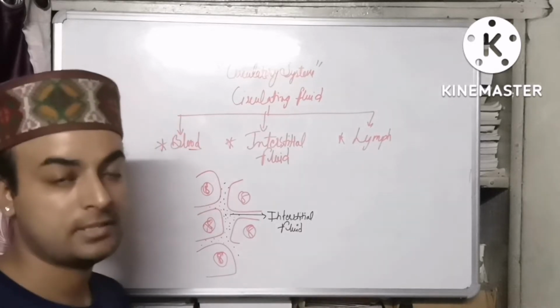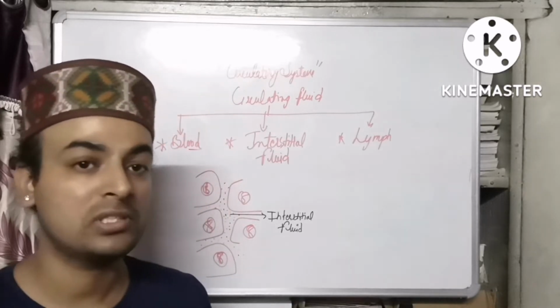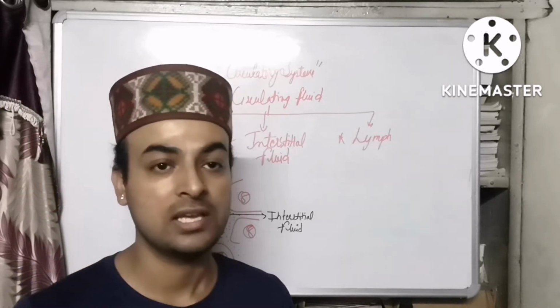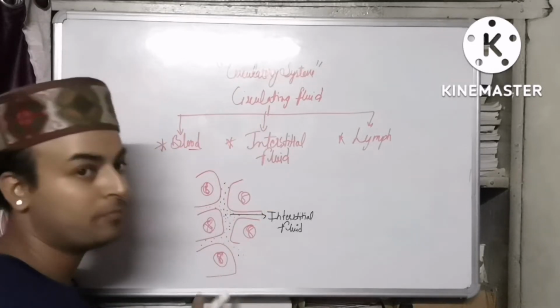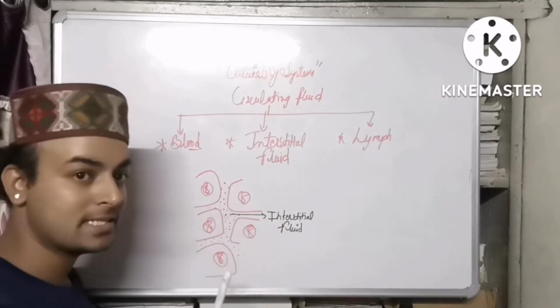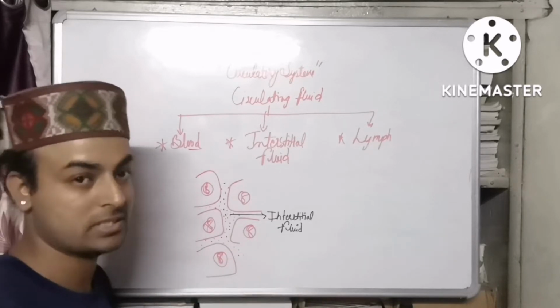What is the role of interstitial fluid? We know that blood is the main fluid that transports the minerals, ions and nitrogenous waste as well as the respiratory gases. Here, when the nitrogenous waste is eliminated, only the respiratory gases will be there because the blood is now oxygenated.